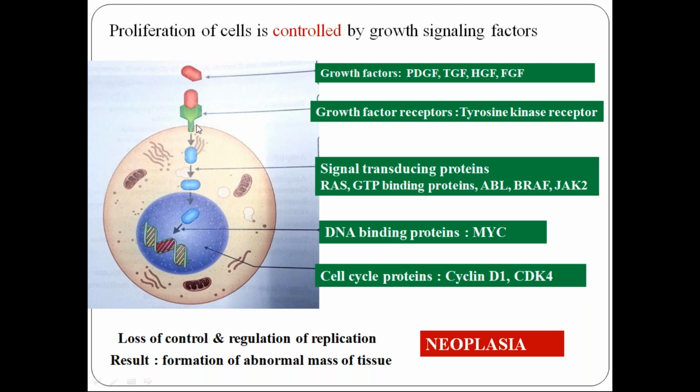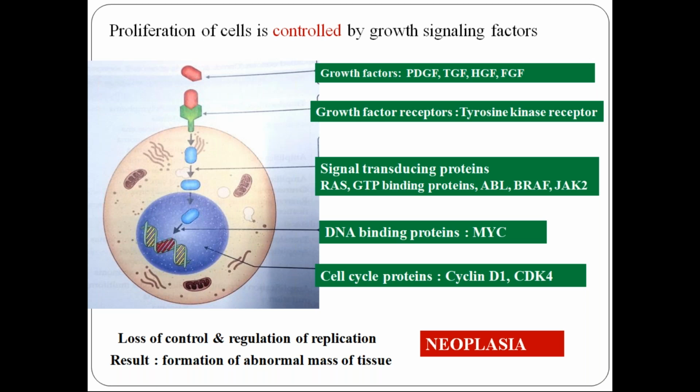Once it gets activated, it will activate a number of proteins in the cytoplasm which can transmit the growth signals from the cell surface to the nucleus. These cytoplasmic proteins are called signal transducing proteins. These proteins then activate DNA binding proteins, the transcription factors.